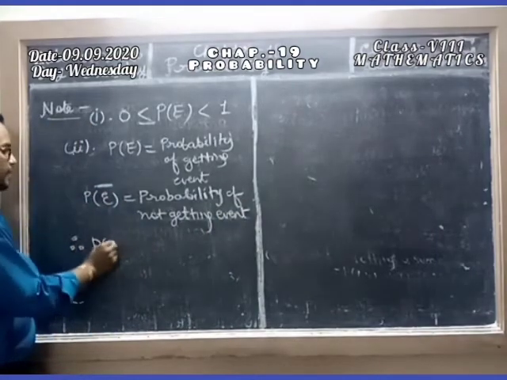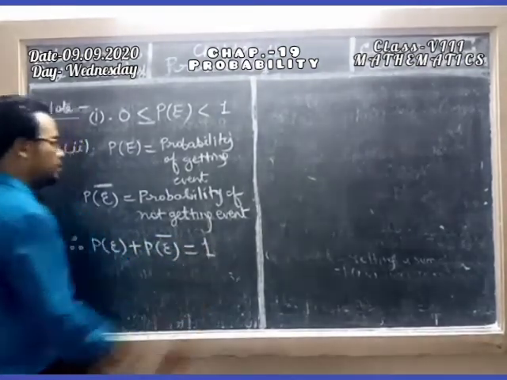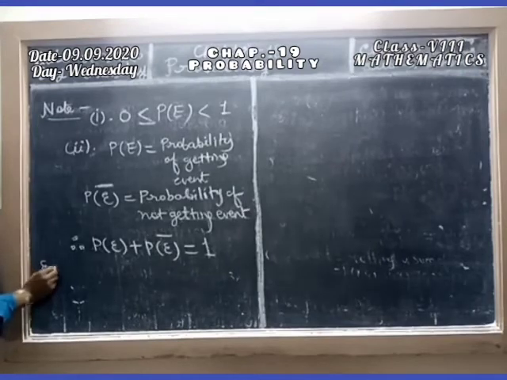Therefore P of E plus P of not E is always equal to 1.